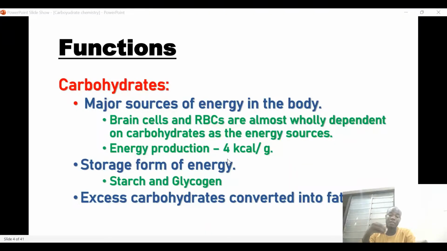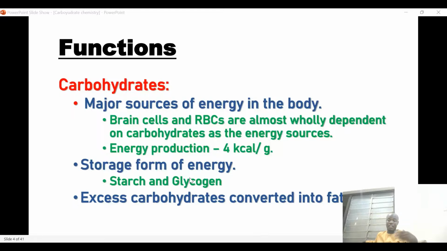So in a human being, if there is extra glucose that the body doesn't need to generate energy, that glucose must be transferred to the liver. And then the liver will convert the glucose into glycogen. That is the storage form of energy in the body: starch in plants and glycogen in animals.